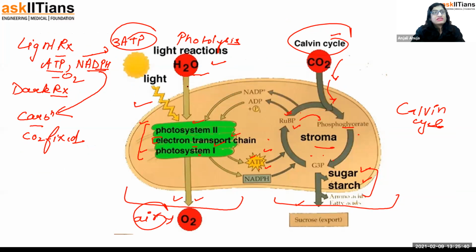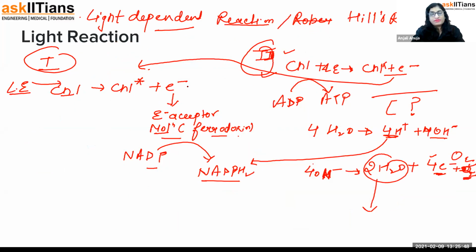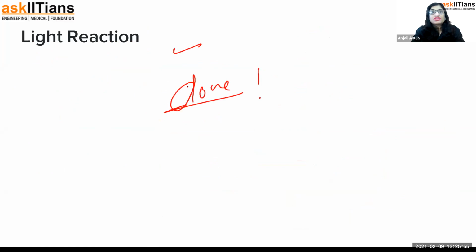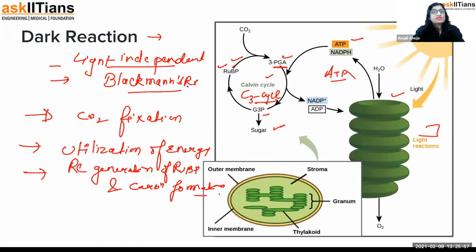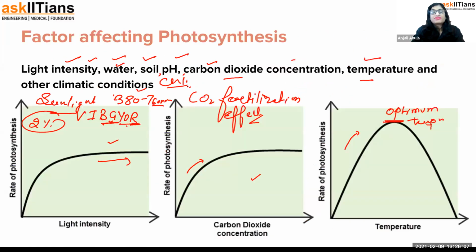For the light reaction, I told you about light and dark reactions and how they are balanced in the diagram. Then I individually talked about them: in the light reaction, photosystem 1 and photosystem 2 are there. It's all the electron story, which helps in the formation of everything. Then the dark reaction, the light independent Blackman's reaction, the Calvin cycle. Because the first product has 3 carbons, we call it the C3 cycle. It happens in 3 steps. Now the next thing that I told you is the factors affecting photosynthesis. I hope we are done with it.